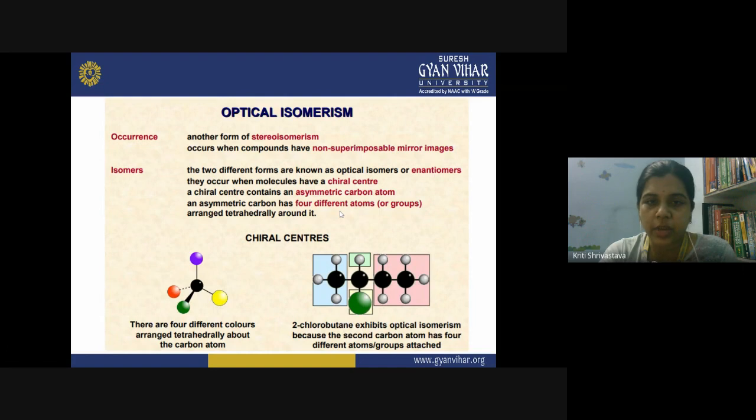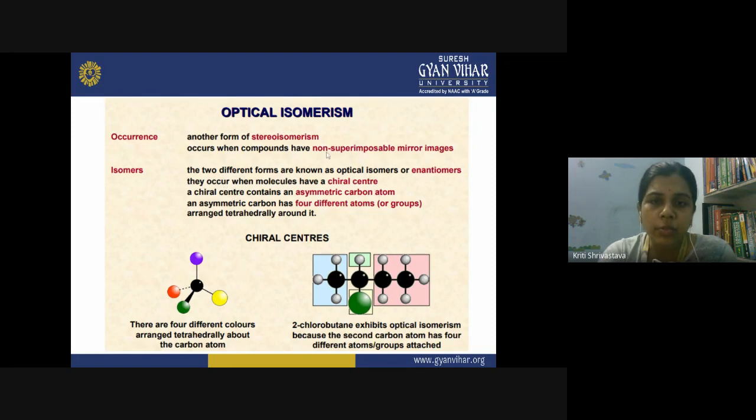This is a form of stereoisomerism, as I told you, and the difference between the two compounds arises due to merely a change in the 3D orientation of atoms. So this optical isomerism occurs when the compounds have non-superimposable mirror images. So if you put your molecule along a mirror and you see the image of the molecule, and you put the image on the molecule itself, these two will not superimpose each other. So what is this phenomenon? We will discuss it more in the coming slides.